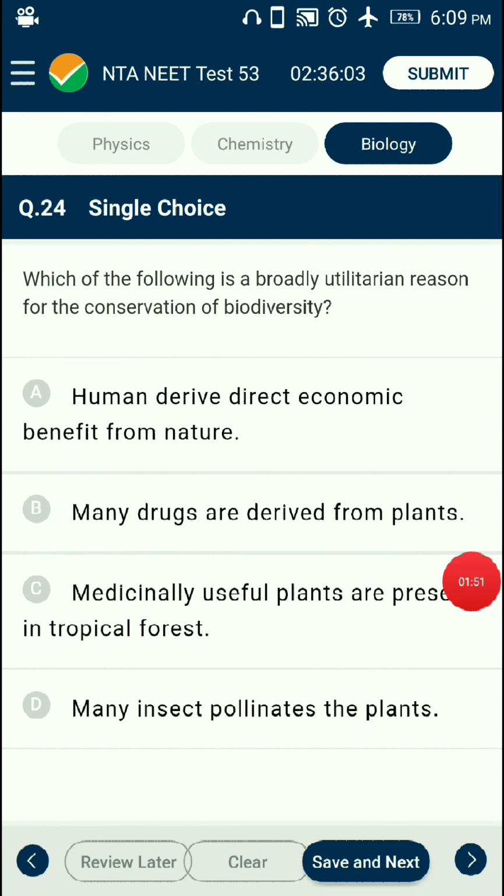Question number 24. The following is a broadly utilitarian reason for the conservation of biodiversity. The broadly utilitarian argument says that biodiversity plays a major role in many ecosystem services that nature provides. Pollination by insects is an ecosystem service that is a broadly utilitarian reason. The narrowly utilitarian arguments for conservation of biodiversity are obvious human drives, countless economic benefits from nature. So the answer is option D. Many insects pollinate the plants.